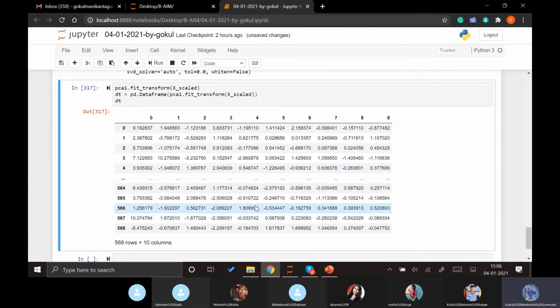And using these 10 components, we can apply all the various different algorithms which we previously applied on different data sets. We can apply all those models here as well. What is the profit in doing this? We are just reducing the amount of data which we are handling.